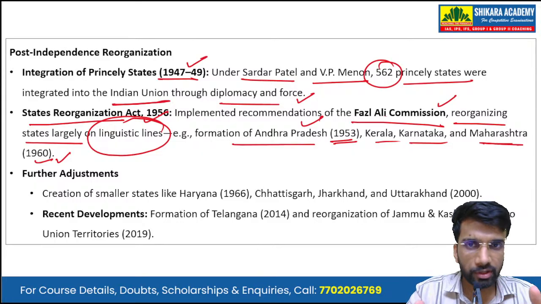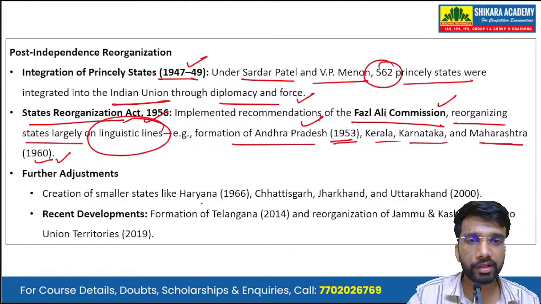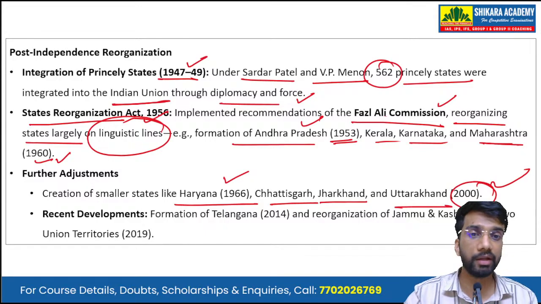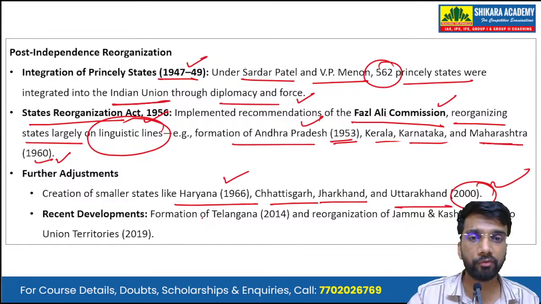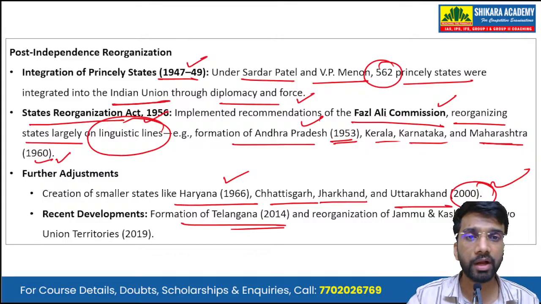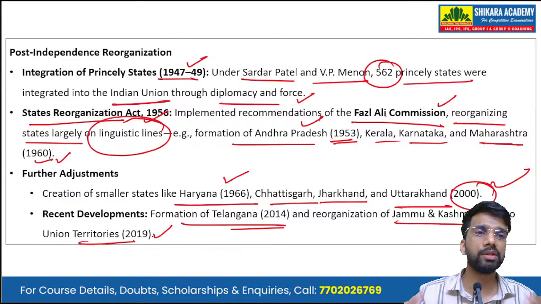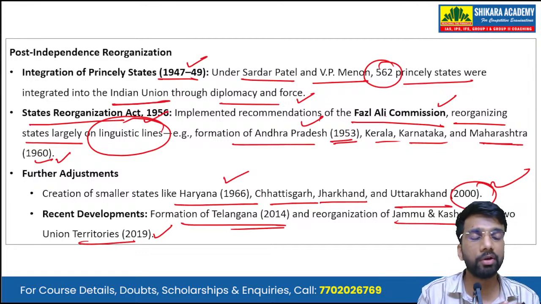Further small adjustments were done. Okay, there was creation of smaller states like Haryana in 1966, Chhattisgarh, Jharkhand, and Uttarakhand in the year 2000. And recently, quite recent example is the formation of Telangana in 2014 and the reorganization of Jammu and Kashmir into two union territories, that is Jammu and Kashmir and the union territory of Ladakh.